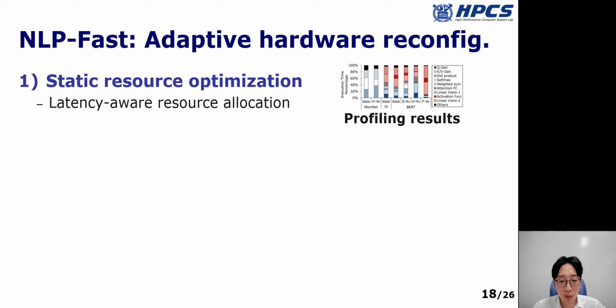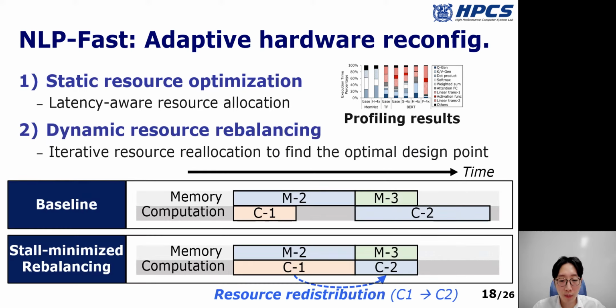By doing so, we can statically allocate more resources on the performance-critical operations. Next, we reallocate the hardware resources to minimize the performance gap between memory and computation to find the optimal pipelining structure. With these optimizations, we can find the optimal design point for each NLP model and configuration.